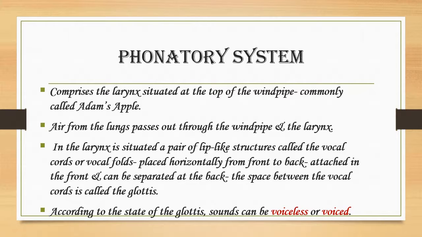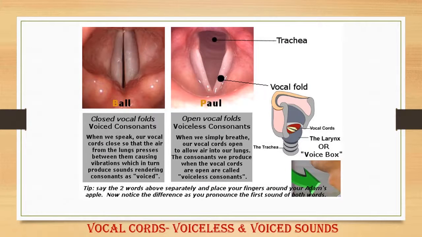When we swallow food or water, the glottis is shut to prevent the food or water from entering the windpipe. When we breathe in and out, the glottis is open with the vocal cords drawn wide apart. In the production of certain speech sounds, the vocal cords are wide apart and the glottis is open so that the air passes out through it freely without any friction, producing a sound called breath. The speech sounds thus produced with the glottis wide open are called voiceless sounds.